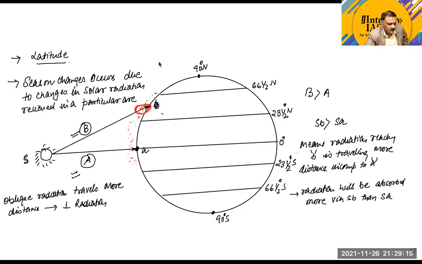Yeah, this point is very easy to understand, that if radiation is traveling in a perpendicular direction, it will travel less distance, and if radiation is traveling in an oblique direction, it will travel more distance. And when the radiation travels more distance, it will be absorbed more in the atmosphere. And when it is absorbed more, it will ultimately transfer less heat at the surface.